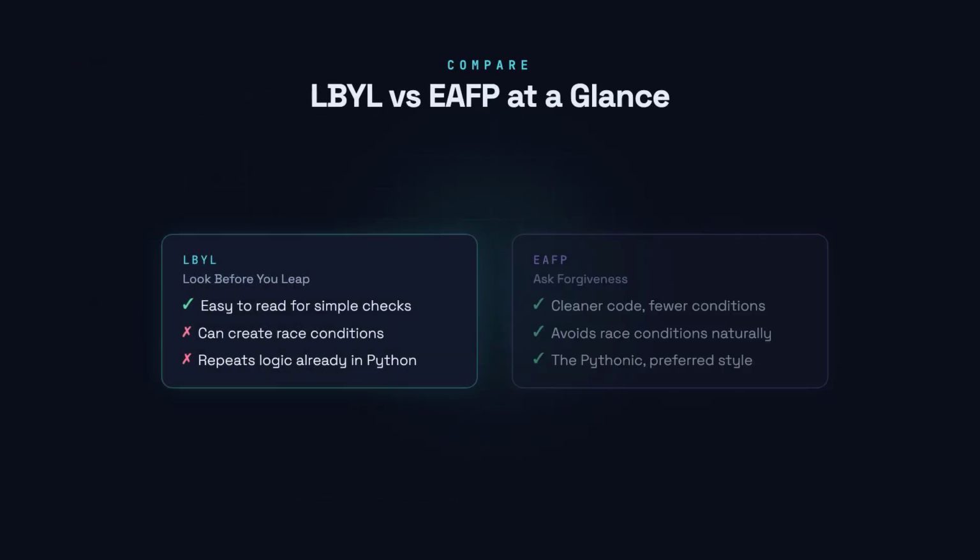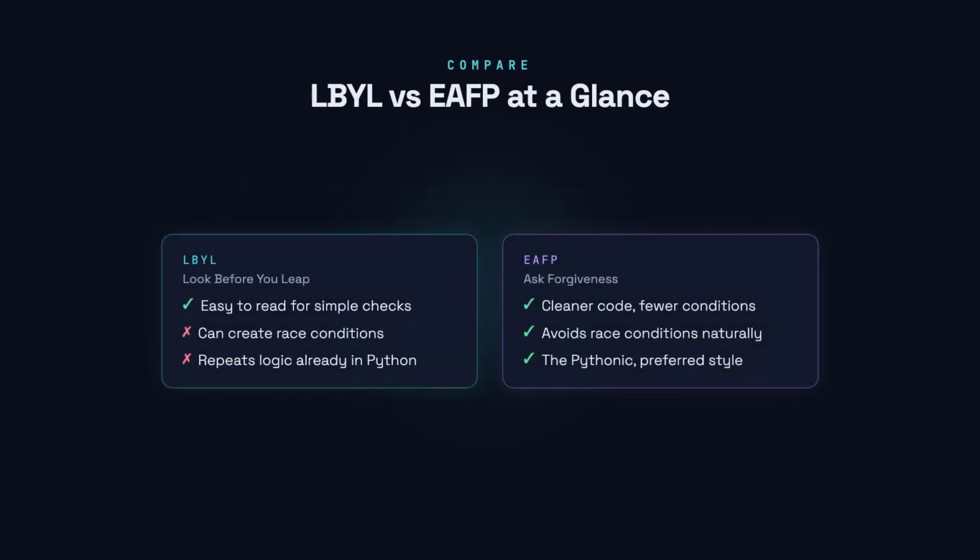LBYL adds extra checks before every action, which can be redundant and even cause subtle bugs when things change between the check and the action. EAFP skips those extra checks and handles problems only if they actually happen.